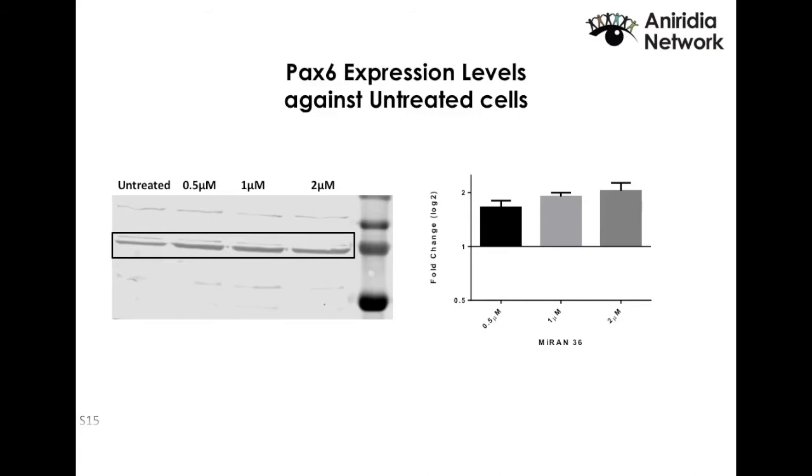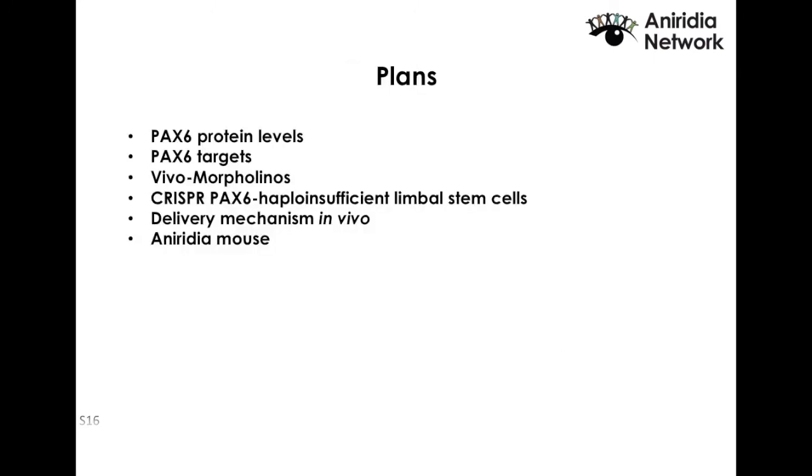By having those data, what we need to do now is gather all the information we have for the morpholinos that we already have, check the impact they have on the proteins, and then redesign them as vivo morpholinos, as they're called. Essentially, it will be the chemistry that we will use for a clinical trial.